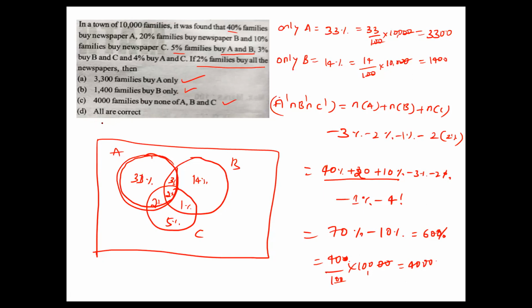So all the options are correct, so answer D is the right answer. Option D. So the required answer is option D. Please note down. Here A' intersection B' intersection C' is nothing but not buying anything. Not buying means you can take the reverse.